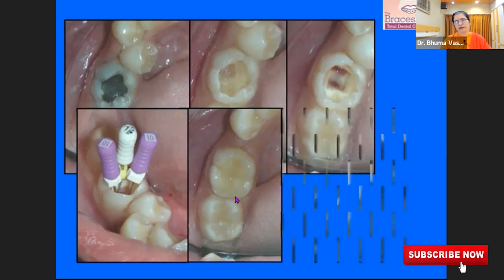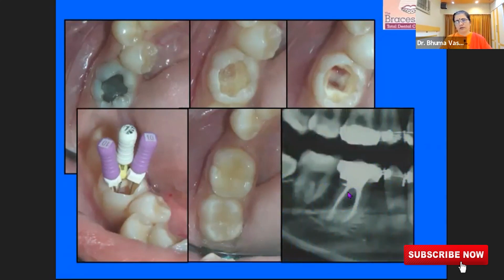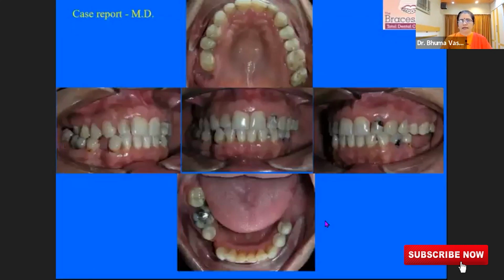Now this tooth will require a cap. So this is what a good, well-done root canal would show: the infection is cleared all the way to the apex and nicely filled up. Another case. Now you would understand.